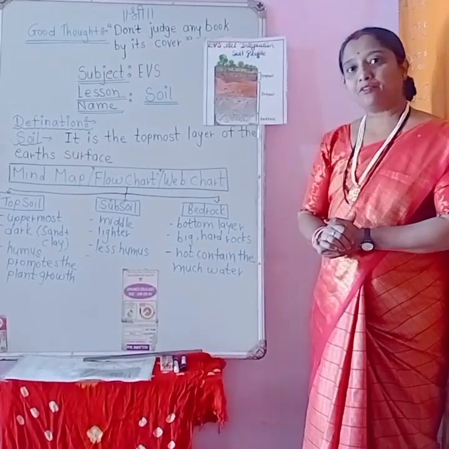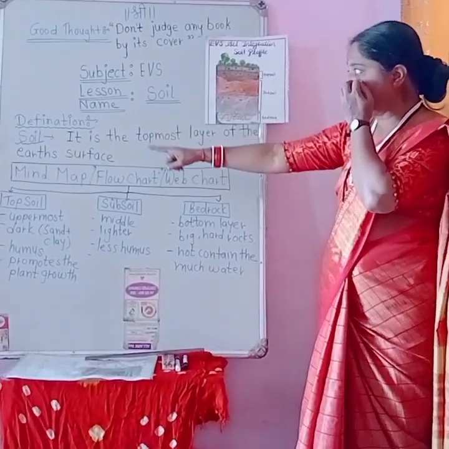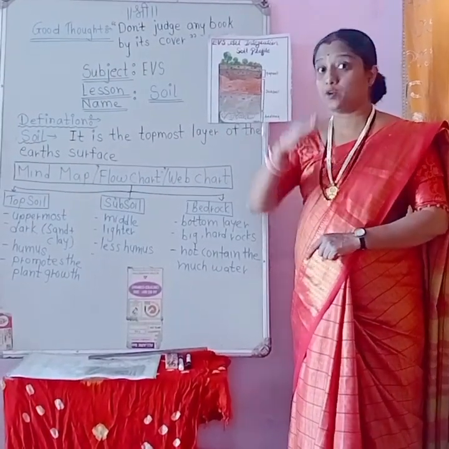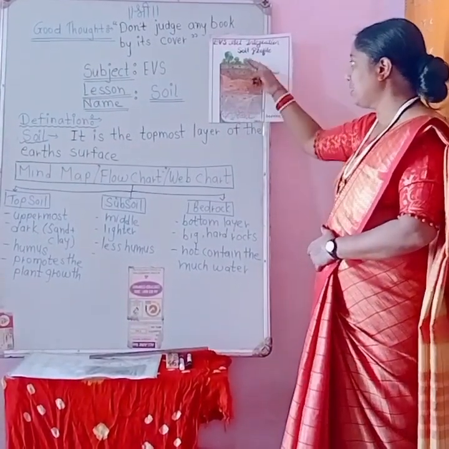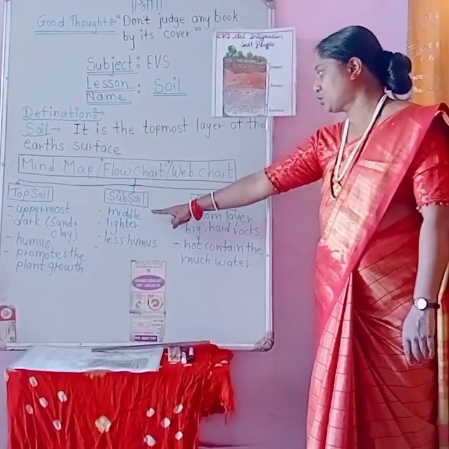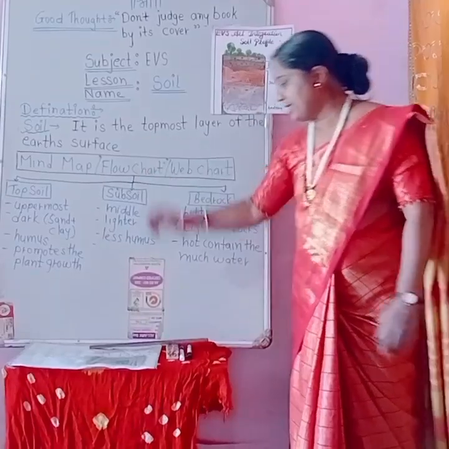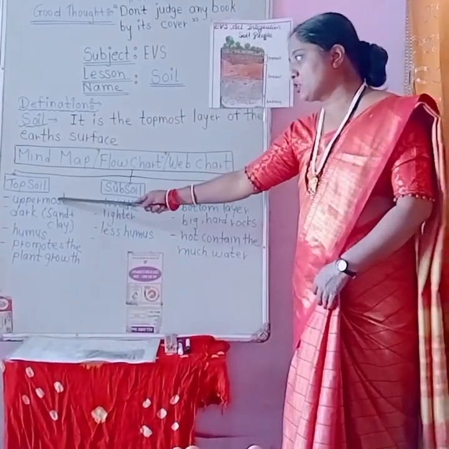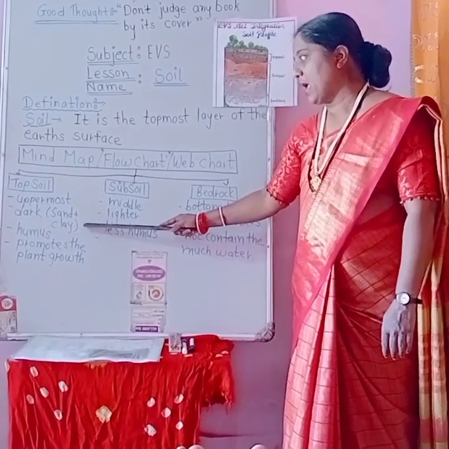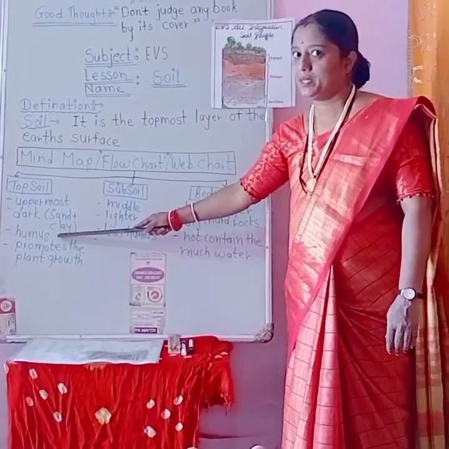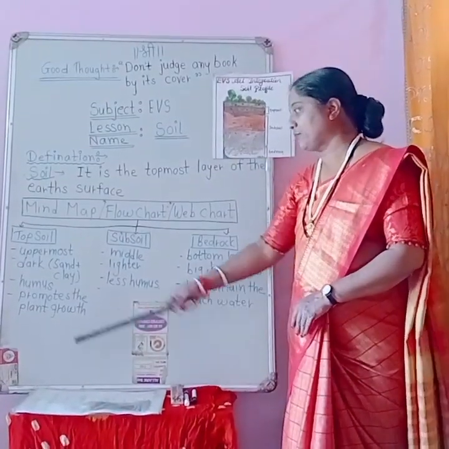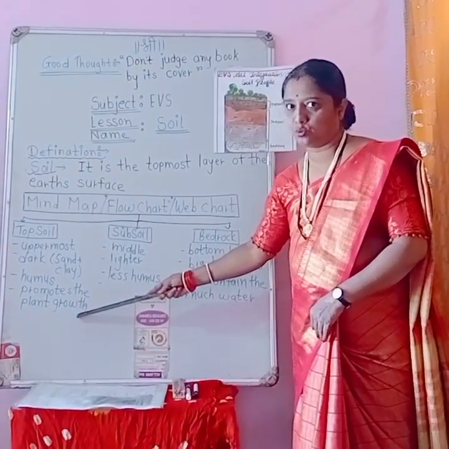Now today I want to explain the soil. Soil is the topmost layer of the earth's surface. It is divided into three types: topsoil, subsoil and bedrock. Topsoil is the uppermost layer, which is dark in color and has sand plus clay. It also has humus. What is the meaning of humus? Humus means dead animals and dead plants. And it promotes the growth of plants.